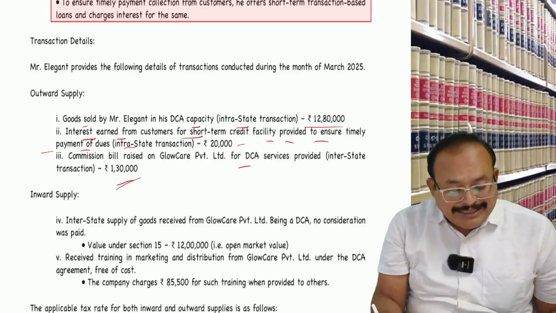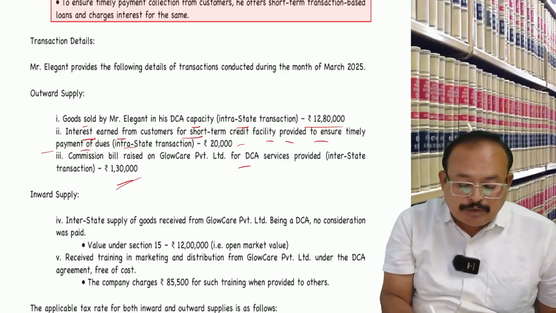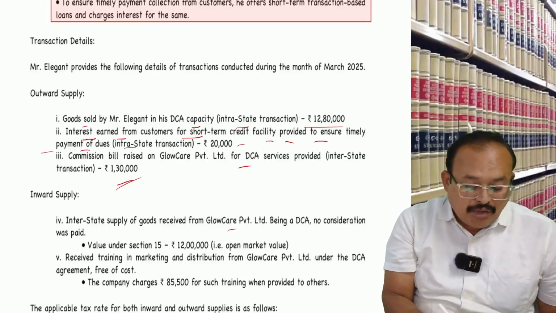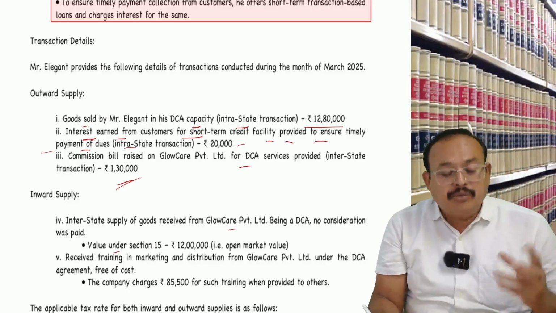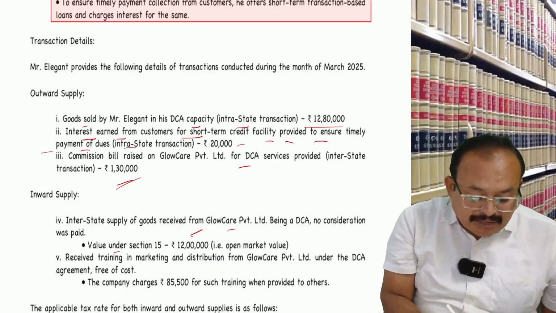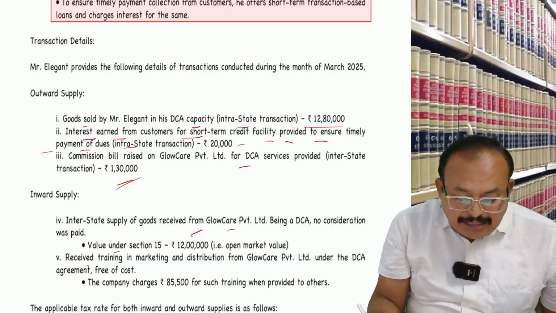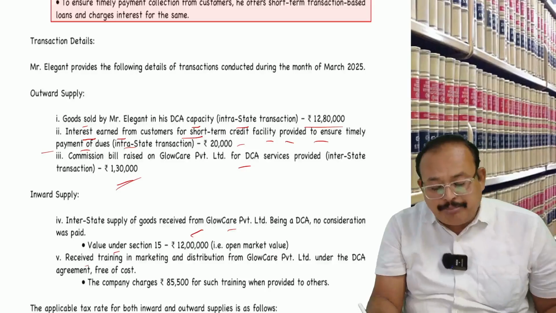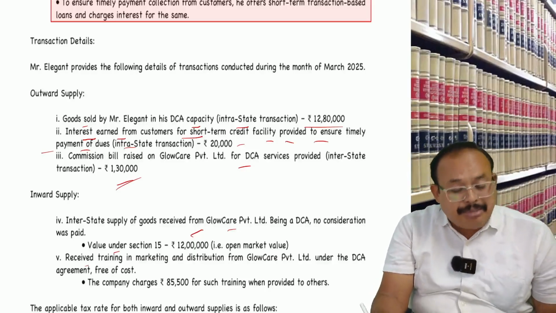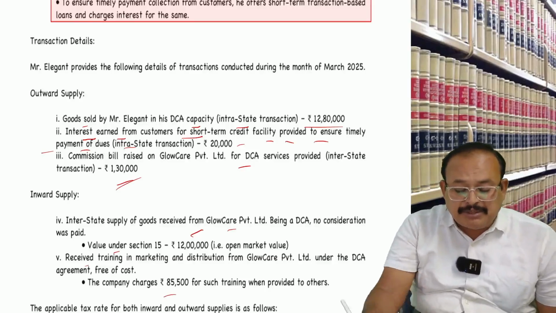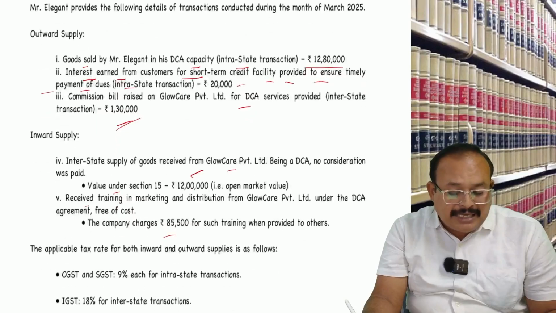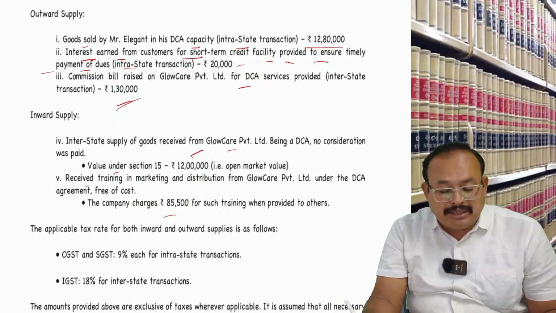Inward supply: interstate supply of goods received from Glow Care Private Limited being DCA, no consideration was paid. Value as per Section 15 valuation is 12 lakh rupees, open market value. Received training in marketing and distribution from Glow Care Private Limited as per the DCA agreement free of cost. The company charges 85,500 rupees for training offered to others.